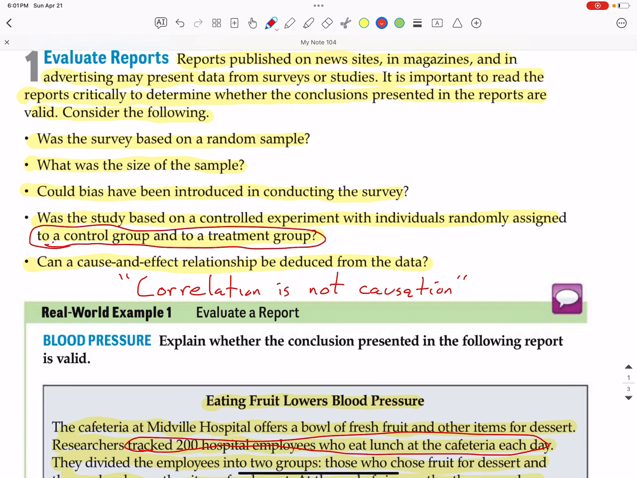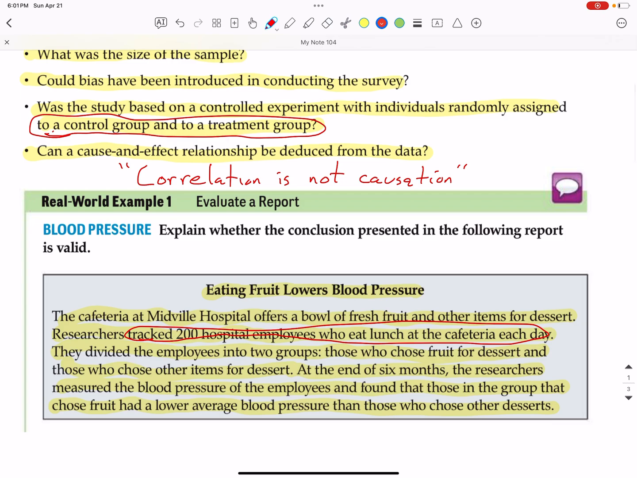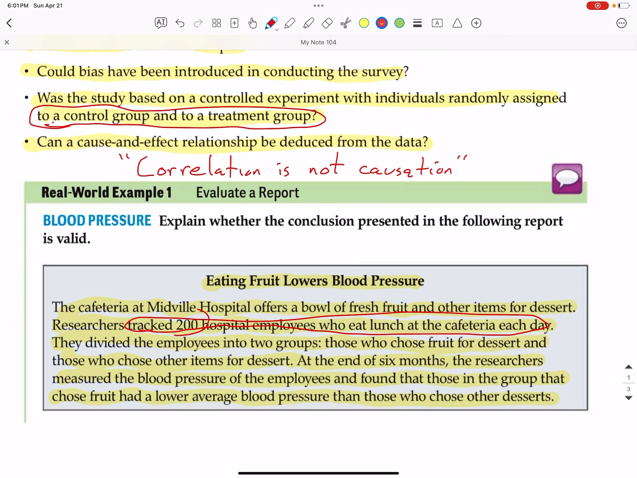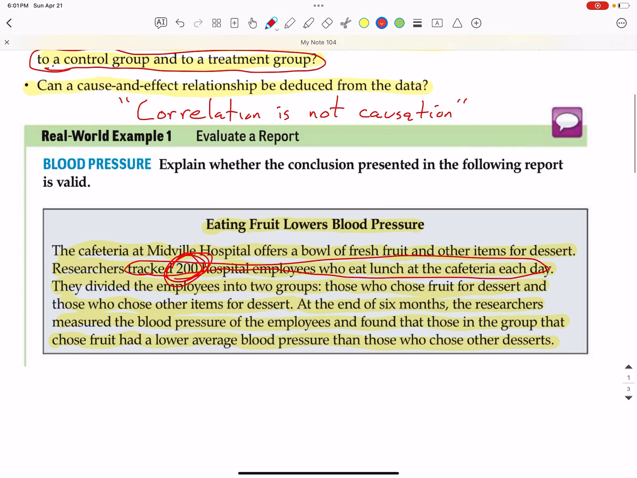It was just simply a group that ate fruit each day and another group that ate other desserts each day. So there were problems with that. What was the size of the sample? The size of the sample was 200. If we follow the rule for margin of error, when we take 1 divided by the square root of 200, you get approximately 7%. So that is a fairly large margin of error, this study being based on just 200 people.